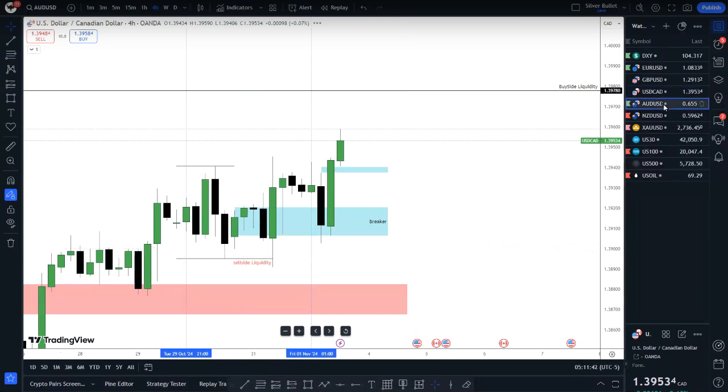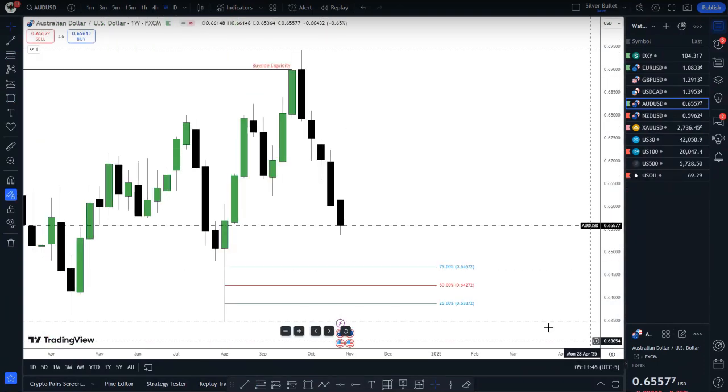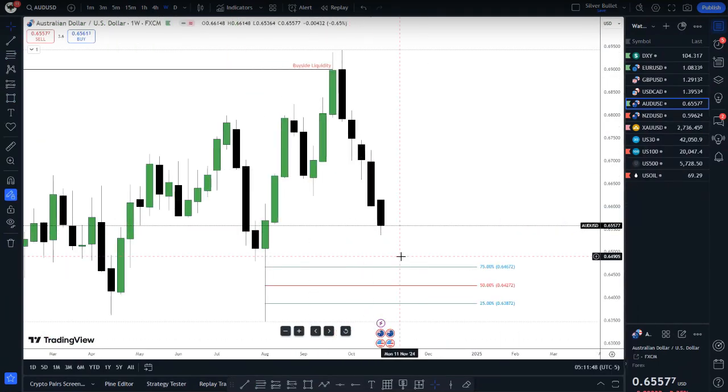Let's look at Aussie. Start on the weekly chart here as well. We are bearish here, and my main focus is going to be this week over here. We had a huge week here, so that's why I have this figure, and I divided it into quadrants. I want to pay attention to at least the consequent encroachment of this week. My draw on liquidity is going to be this level right here, the 64.27 level. It's going to be key for me approaching this.